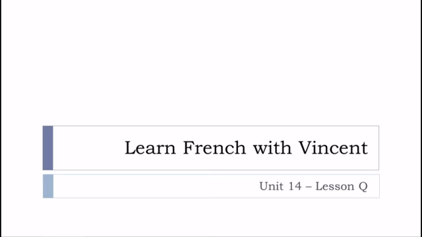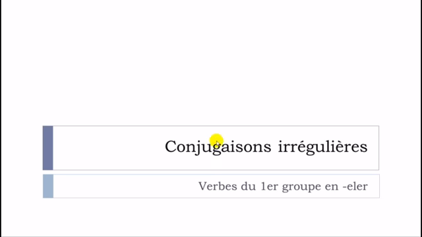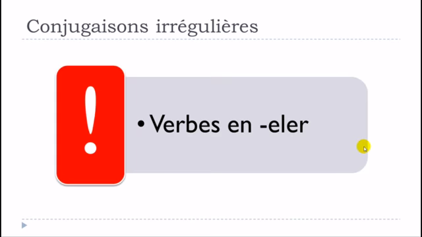This is Unité 14, leçon Q. And in this lesson we'll see les conjugaisons irrégulières, and we'll see especially the verbs that end with E-L-E-R. Okay, so verbs from the first group, so regular verbs, but in some cases they will be a little bit modified.